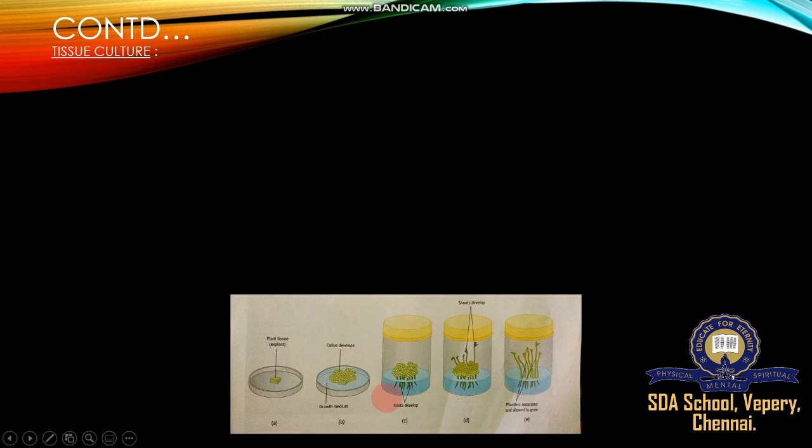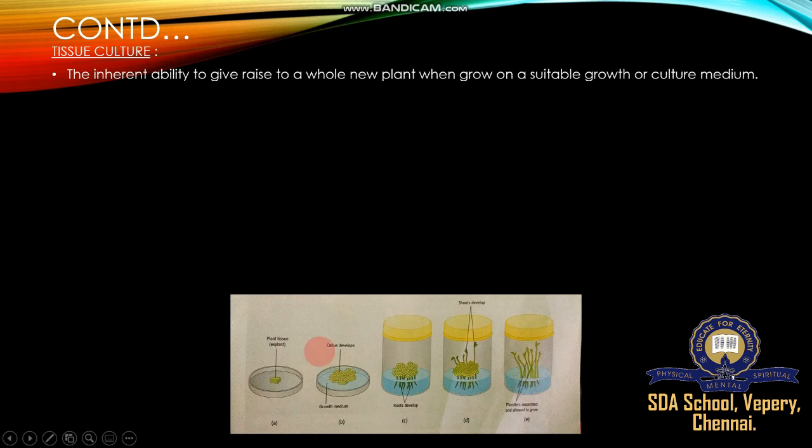A few days later, roots and shoots develop. Here a root develops, and we get callus. Callus means an undifferentiated mass of tissue, and this callus develops organs such as roots and stem. These roots and stems develop into new plantlets. They have the inherent ability to give rise to a whole new plant when grown on a suitable growth or culture medium.